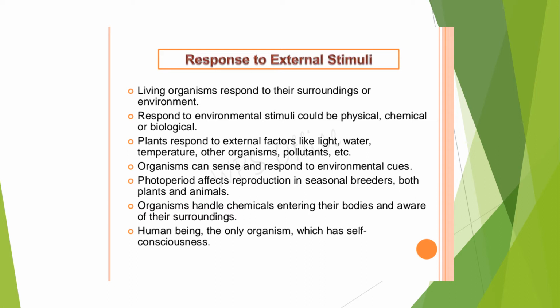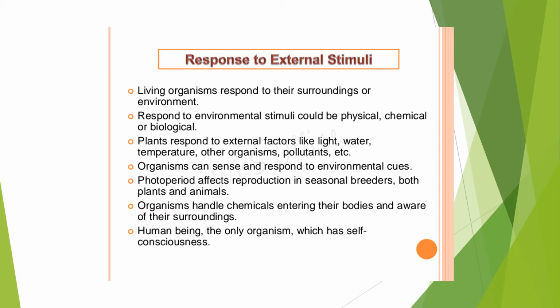One example you might have studied in lower classes: if you keep a potted plant inside a dark box and make a small hole, after some time you can see that the plant is bending towards the hole. Why? Only through the hole the plant gets the sunlight. So this is an example of external stimuli.